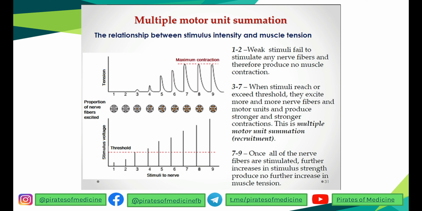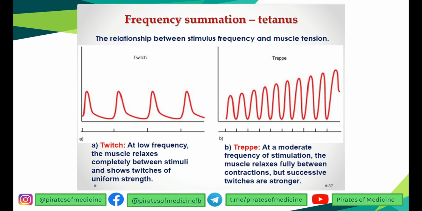Now, when the impulse comes into the muscle, there are a variety of muscle contraction mechanisms. The frequency summation, the relationship between the stimulus frequency and muscle tension, can occur in 4 different ways. First, when the impulses come at a low frequency, one impulse comes a little time after another, this leads to a muscle contraction called a twitch.